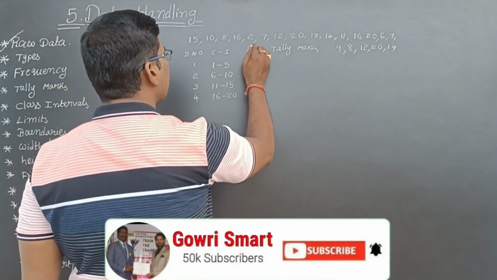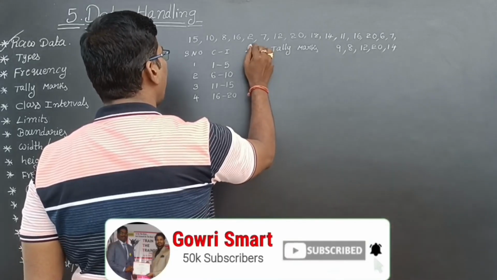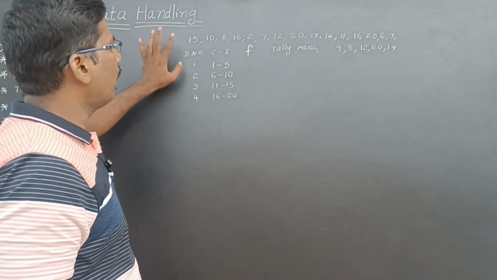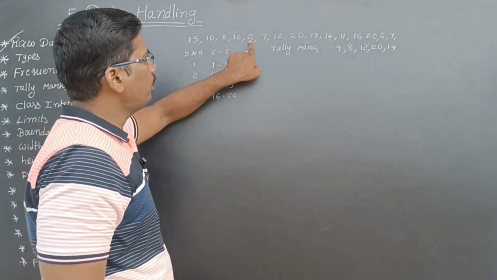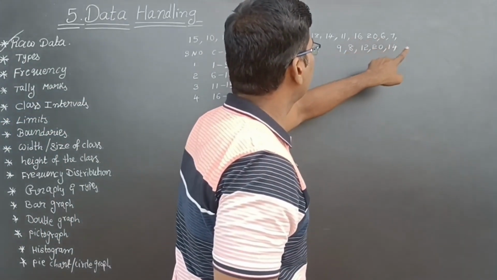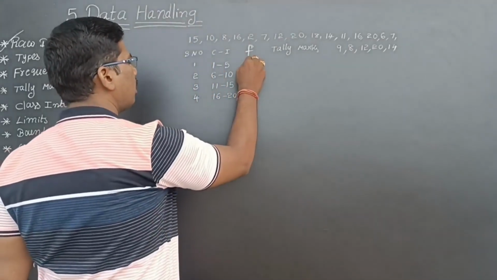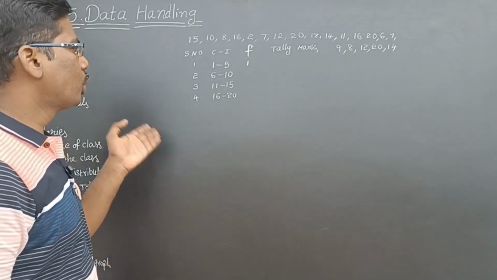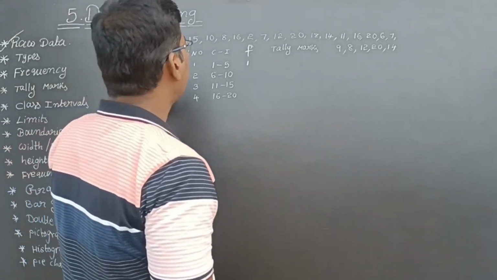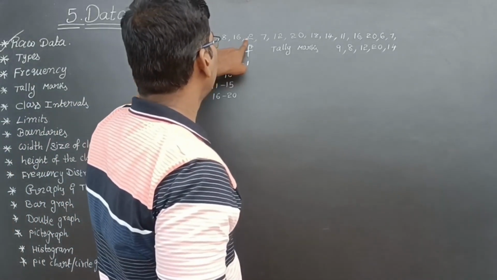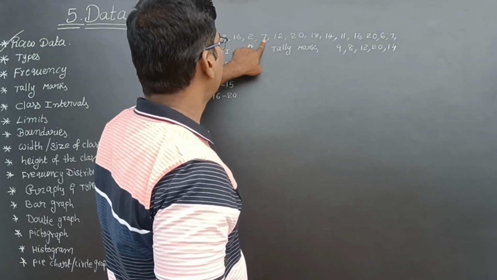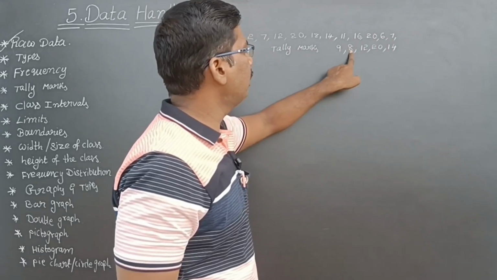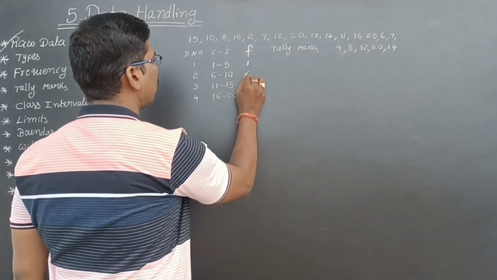Now, frequency. This everything I will say. Frequency. Now, see 1 to 5, how many students got? Let us see. 1 to 5, 1. Only one student got, means failed. Out of 20, 5 marks means failed only. So, one student failed. Next, 6 to 10. So, 1, 2, 3, 4, 5, 6. 6 members.